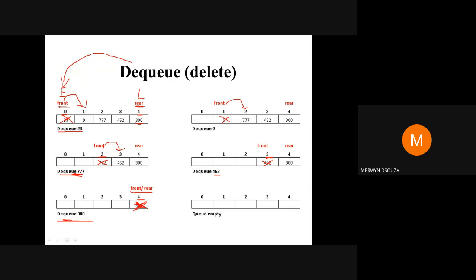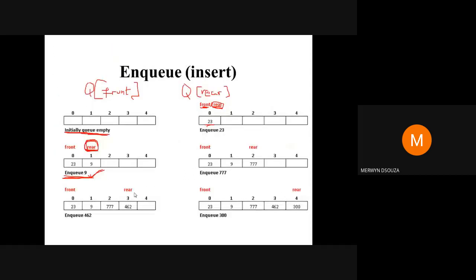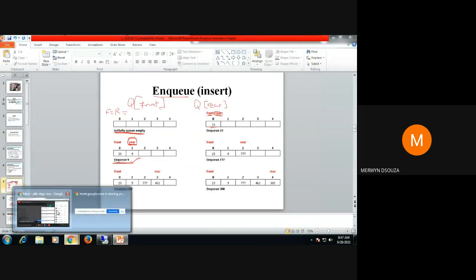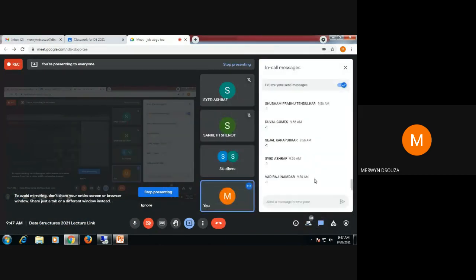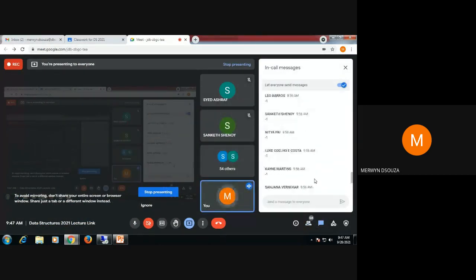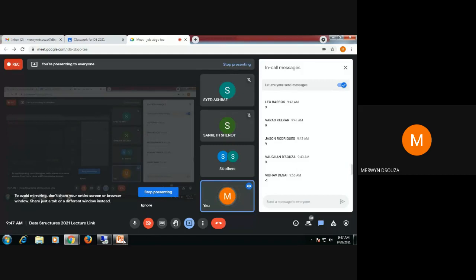If you remember this diagram, I told you, when your queue was empty and we were doing the insert operation, what was the value of your front and rear? Can you tell me in your chat box? The value of your front and rear was -1. Correct.